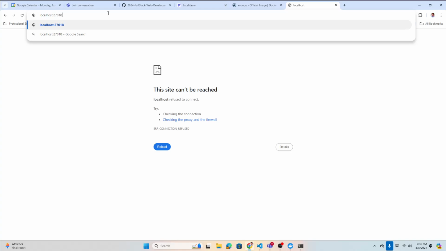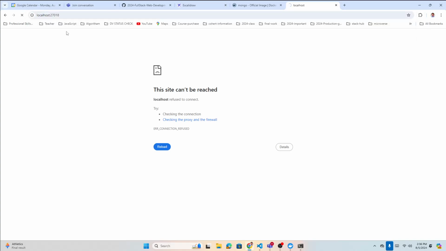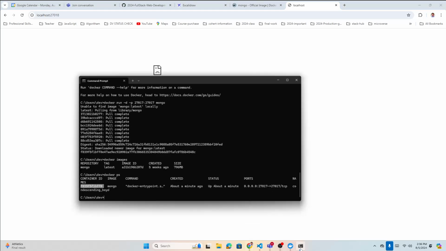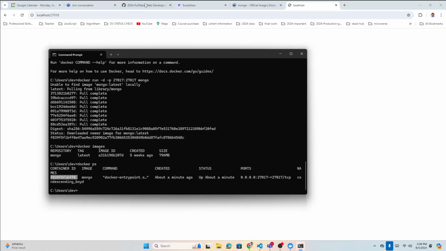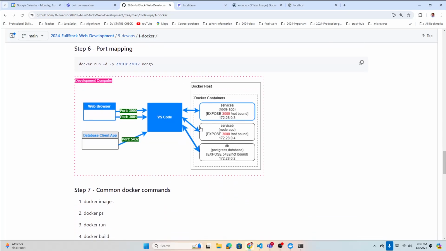If I call this port, it must redirect me to that Docker port. But it didn't work. I don't know. I have to figure it out. It should, but it didn't work. So that's fine. It should give us something. Okay, so let's look at the next command.